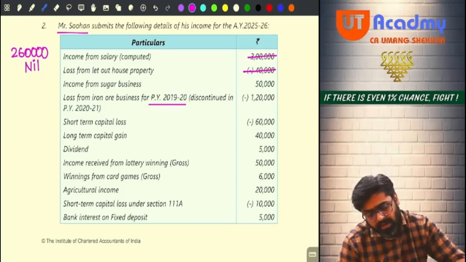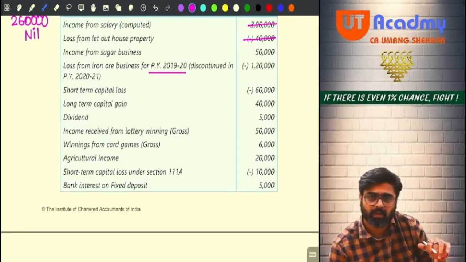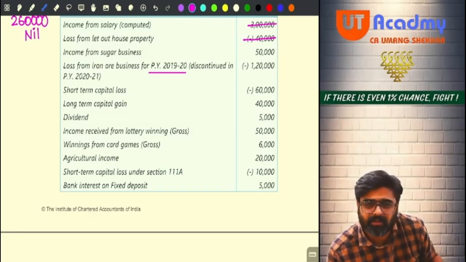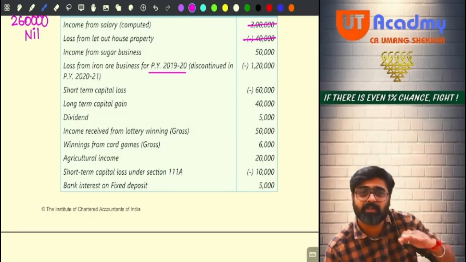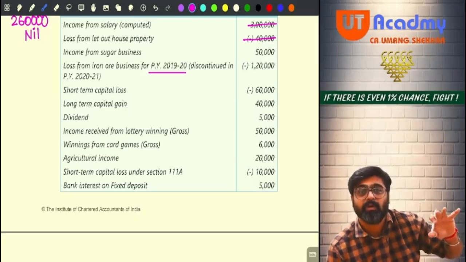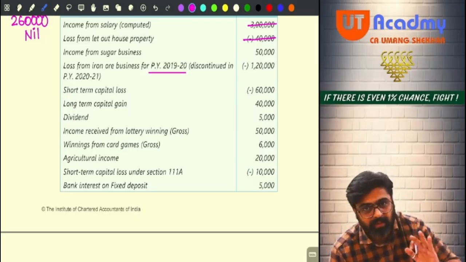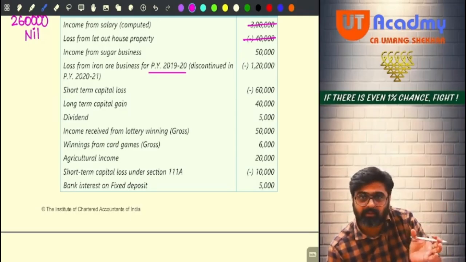So do you have current year depreciation? No. Do you have current year capital expenditure on scientific research, family planning? No. Do you have any current year business loss which is to be adjusted against this? No. Do you have any other loss from other heads to be adjusted against this business income? No. Meaning that now this business income is available for set off of this business loss.